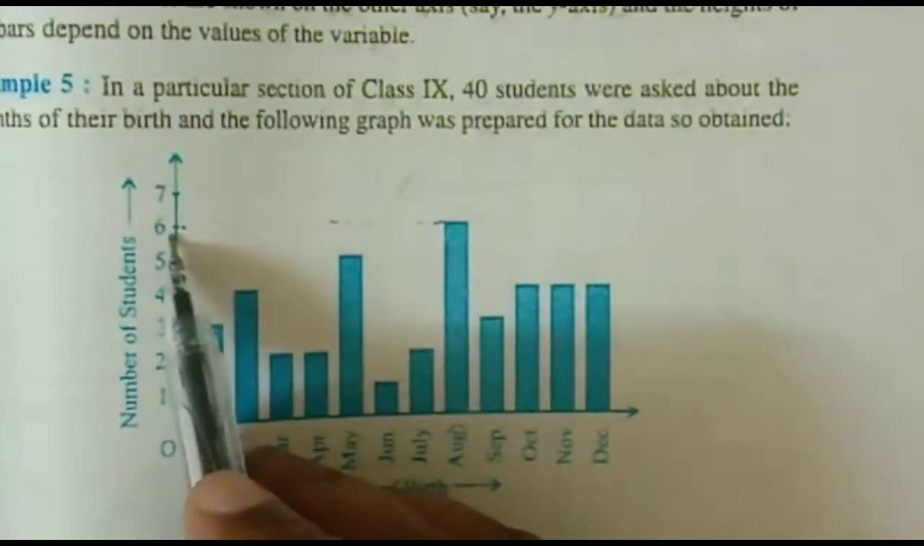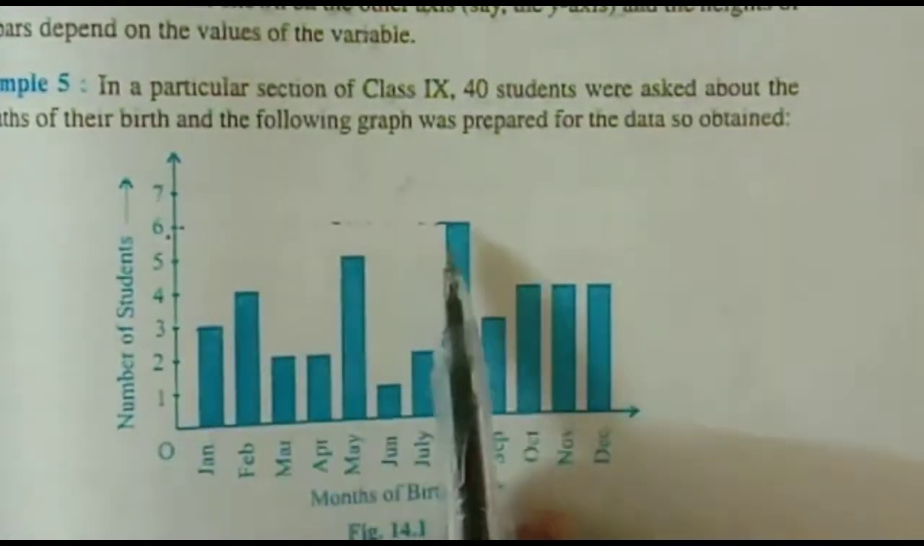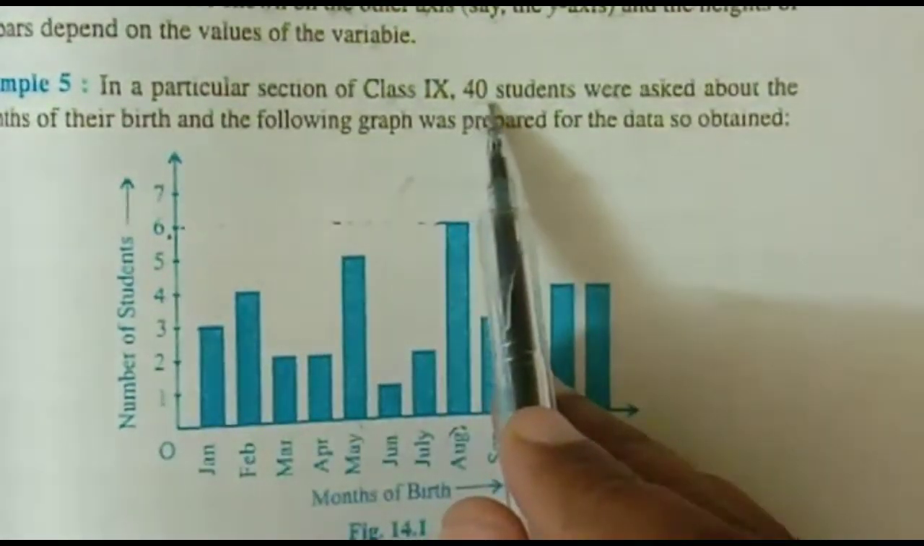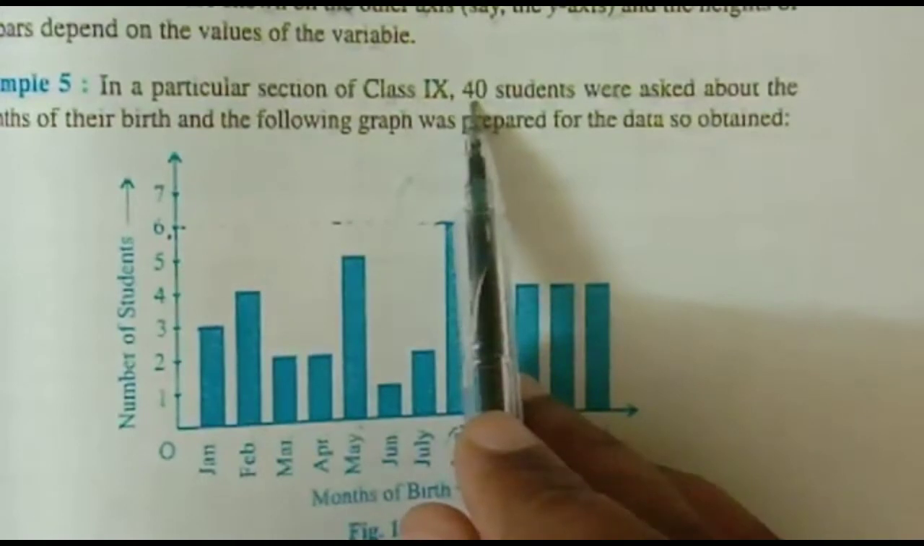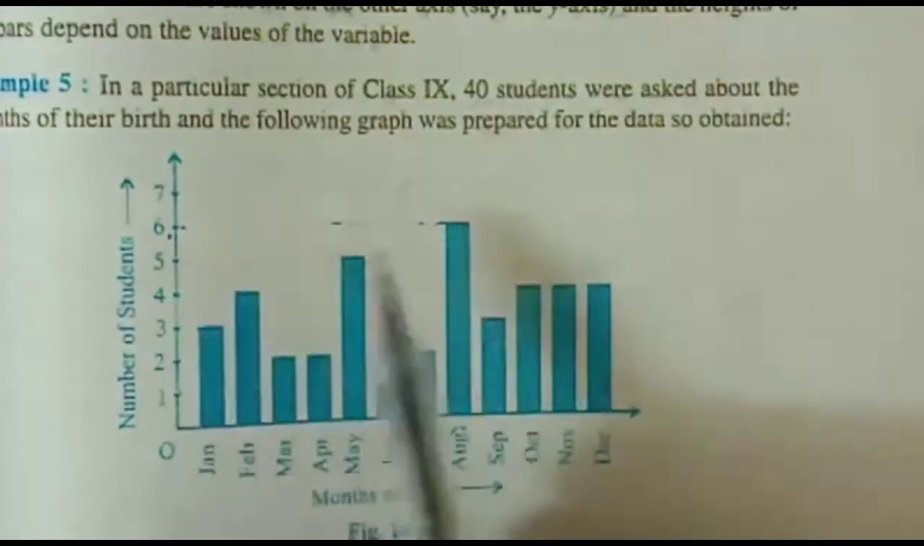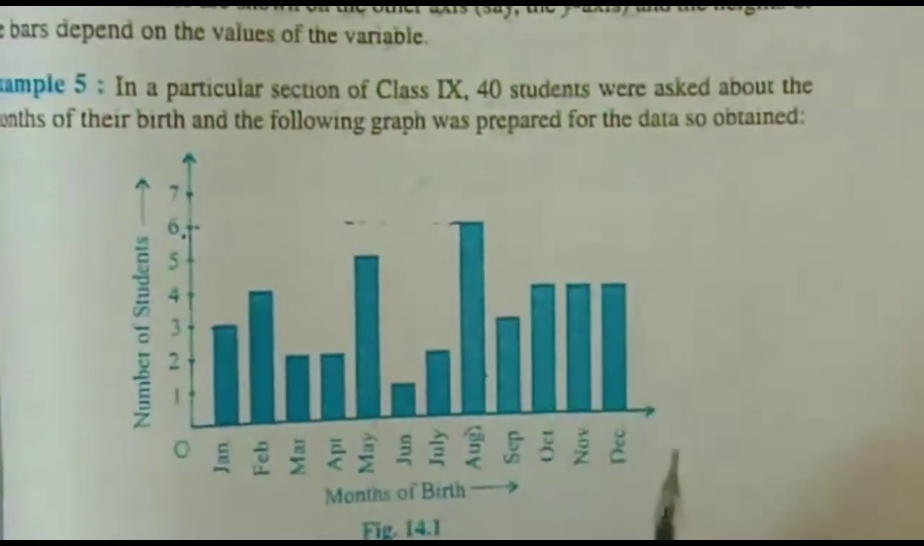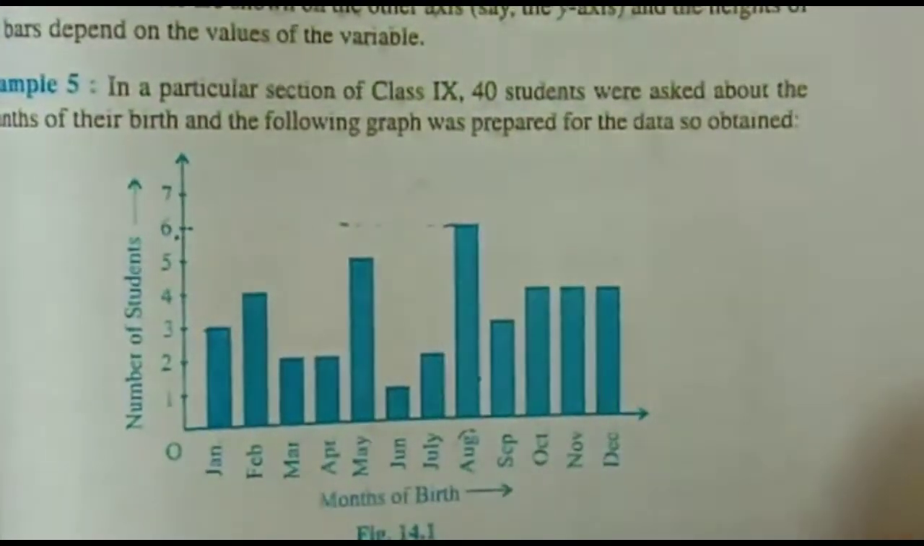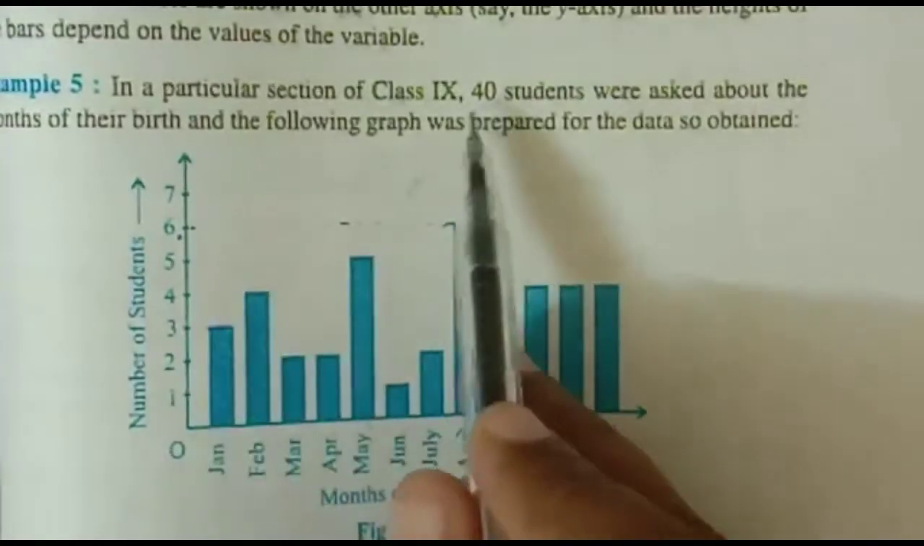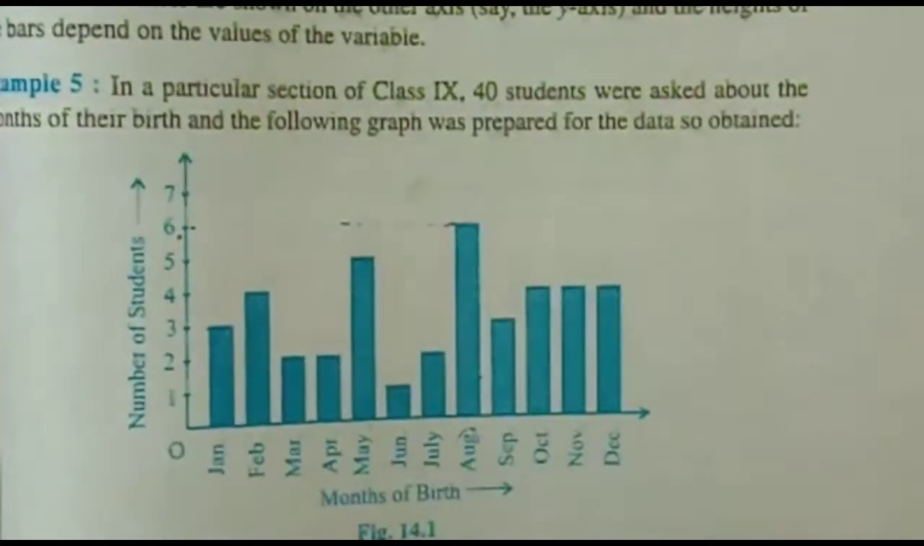So it is coming up to 6. That means there are 6 students out of a total of 40 students. So total possible outcomes will be 40, and 6 students have their birthdays in the month of August. So the probability of children born in the month of August will be 6 divided by 40. I hope the concept is now clear.